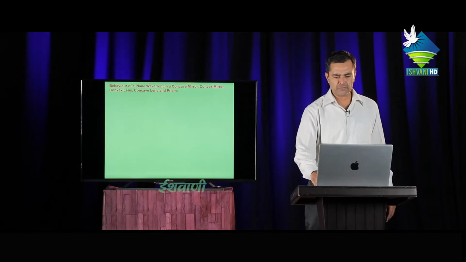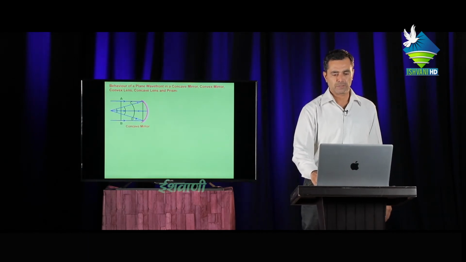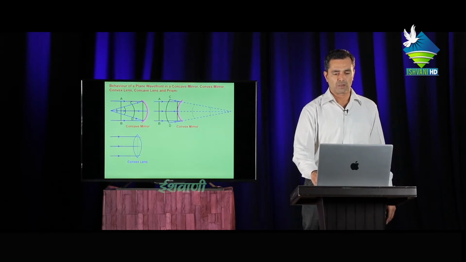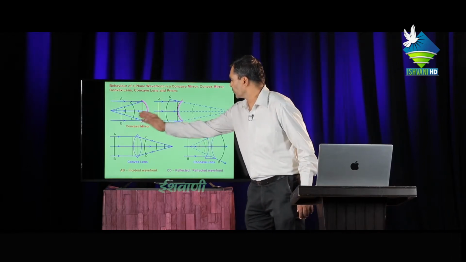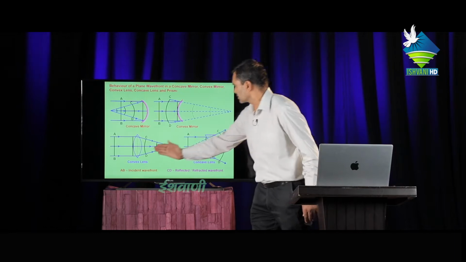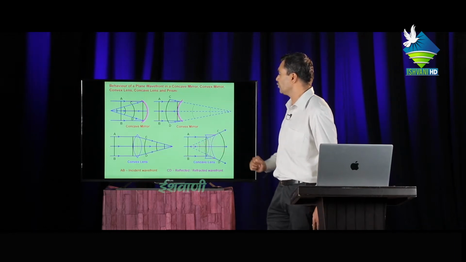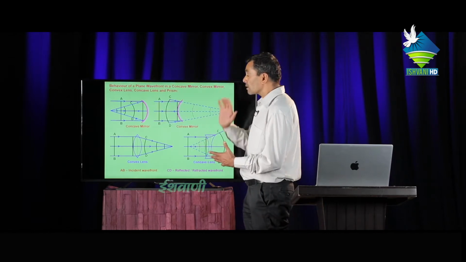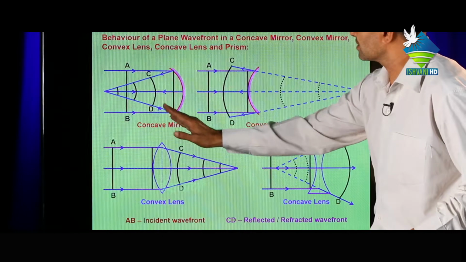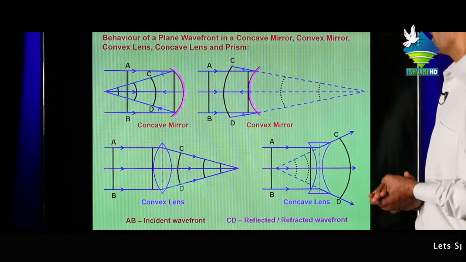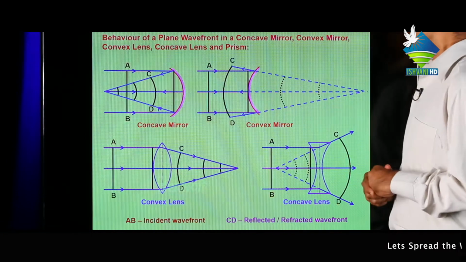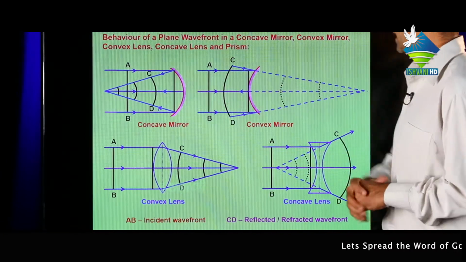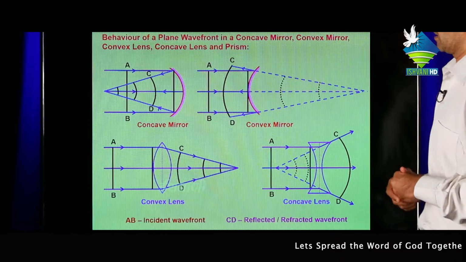Next topic: behavior of a plane wavefront in a concave mirror, convex mirror, convex lens, concave lens and prism. First, this is the concave mirror, this is the convex mirror, this is the convex lens, and this is the concave lens. If a light ray is reflected from the inside of the surface, it is called a concave mirror. If a light ray is reflected from the outer side, it is called a convex surface.